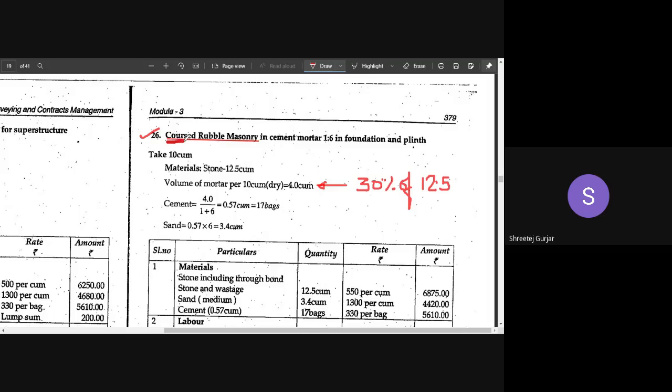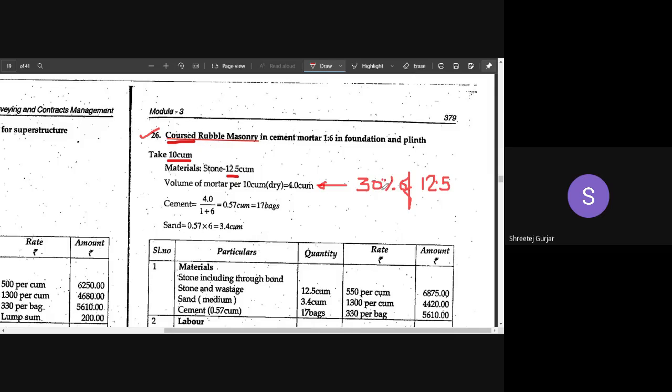Coursed rubble masonry. You can see we will assume 10 cubic meters, right? Considering some amount of wastage, 2.5 or 3%, the total volume of work required is 12.5 cubic meters.